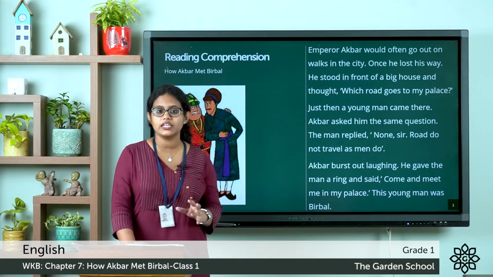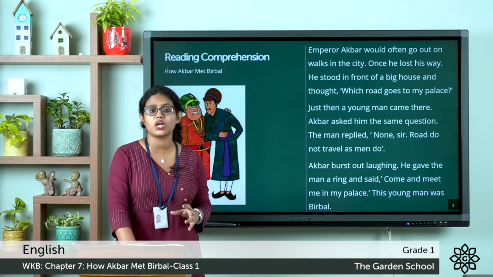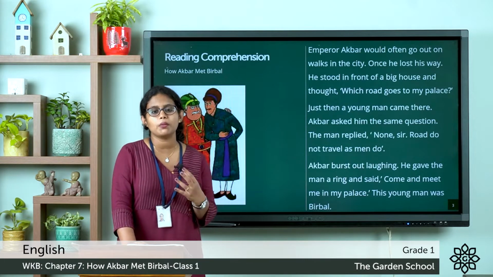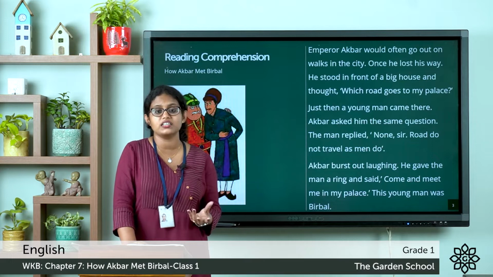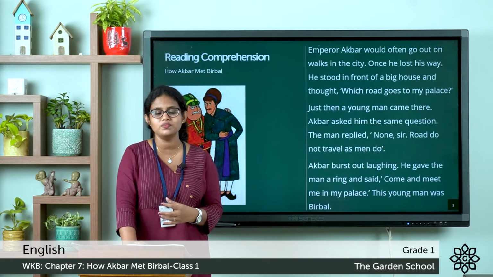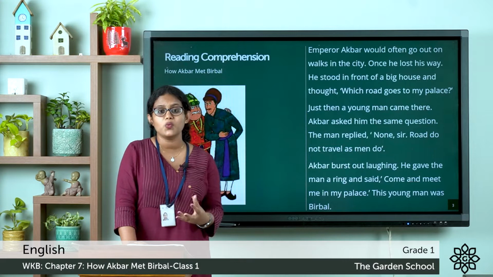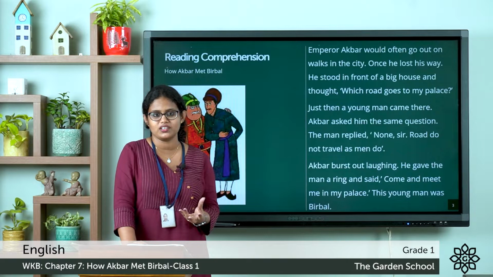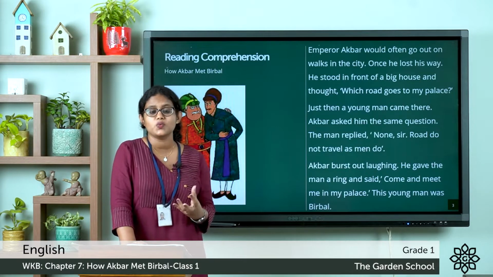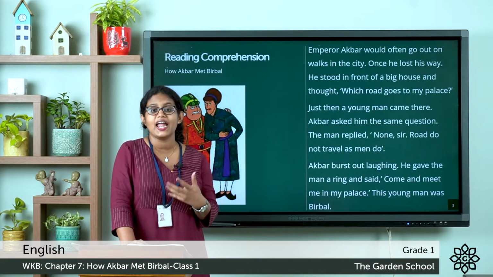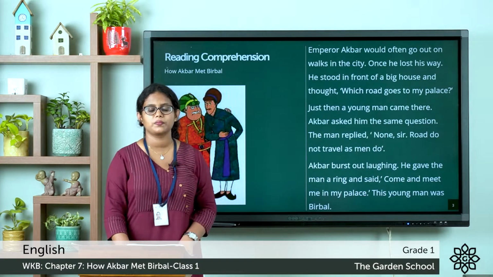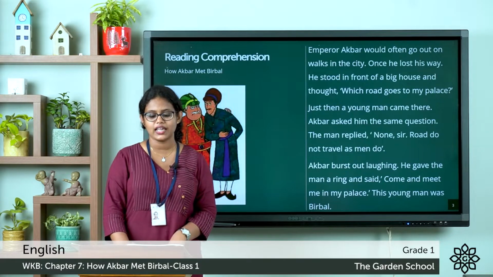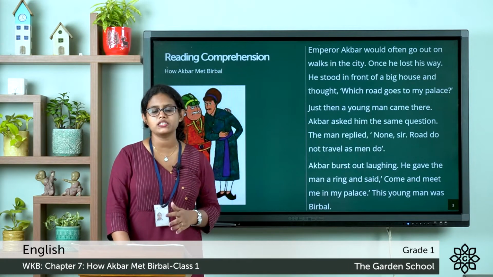You have a reading passage given on page number 38. You all know about Birbal, right? While we were discussing the chapter Birbal Solves a Problem, we discussed that Birbal was a very wise person who could take good decisions, right? Birbal was also an advisor in the court of Akbar. Today, we are going to discuss the chapter How Akbar Met Birbal.